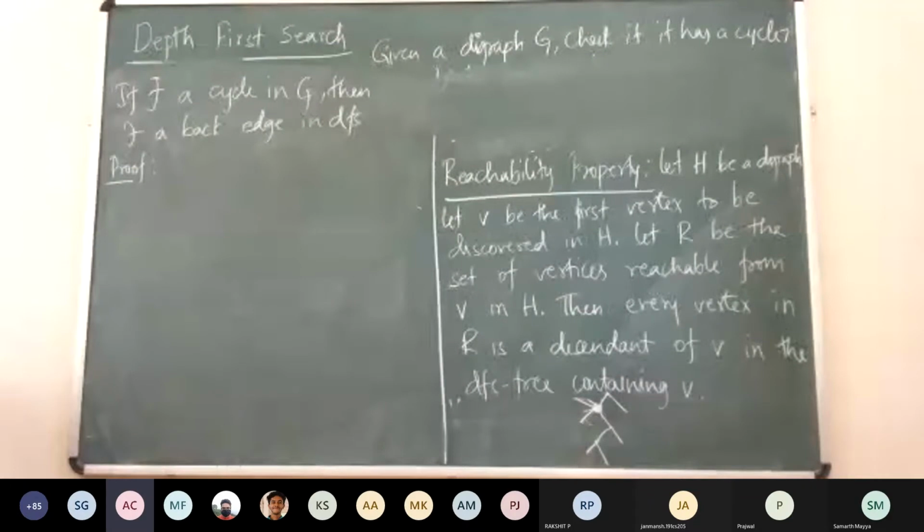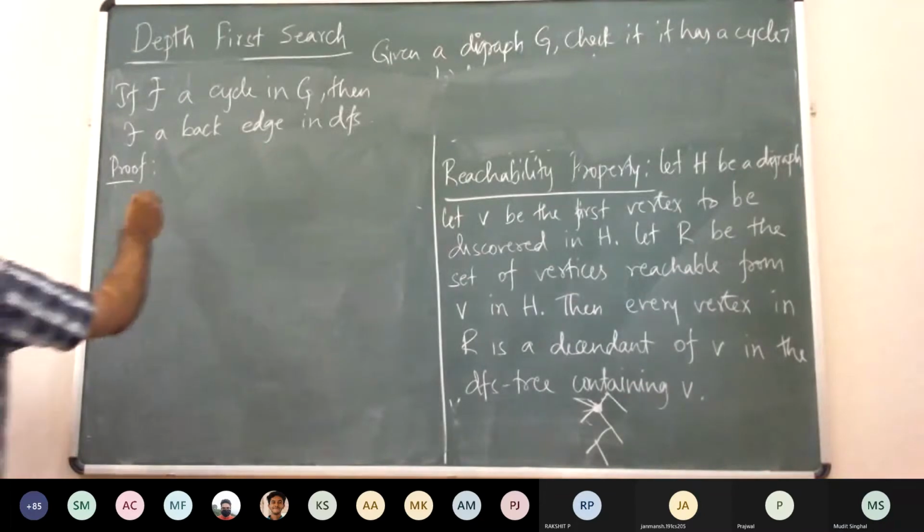Sir, can we assume the contradiction to be true and use the reachability property? Okay, how do you assume the contradiction to be true? We can have a DFS tree and connect two of its leaves, and then there's a cycle. But then we can prove that these two must be a part of the tree, and there is another edge which is contributing to it. Now can you say what will be the back edge?